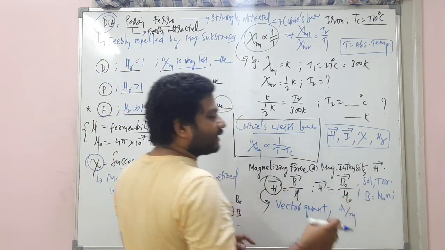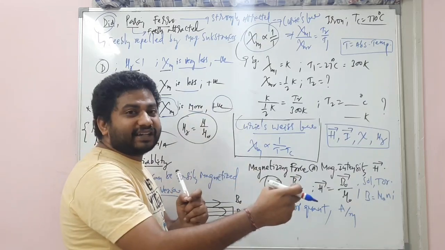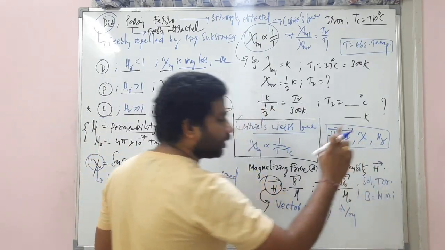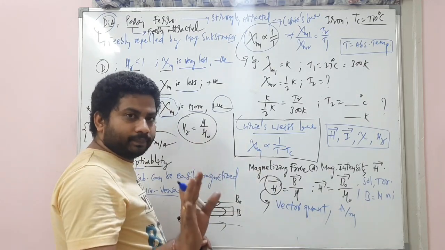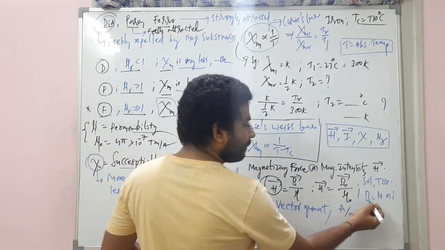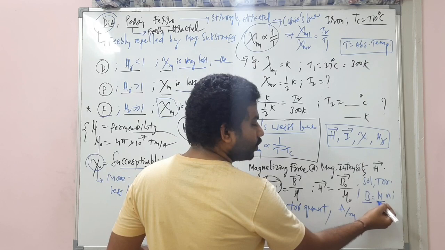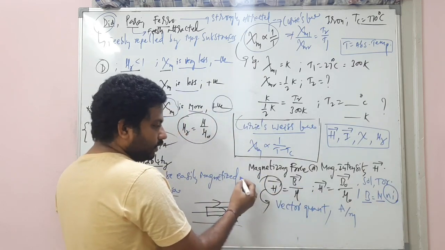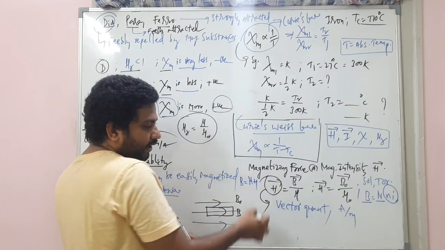Or imagine a magnetic substance is kept inside the solenoid or toroid. In that case, mu naught will become mu. Now here B is equal to mu into H.